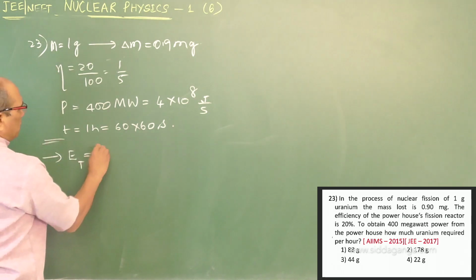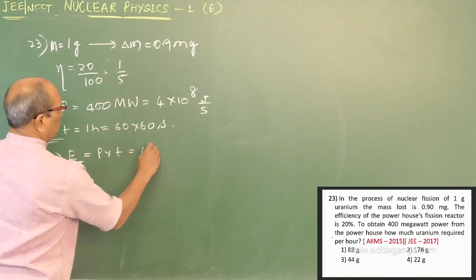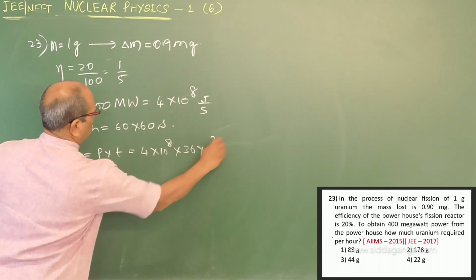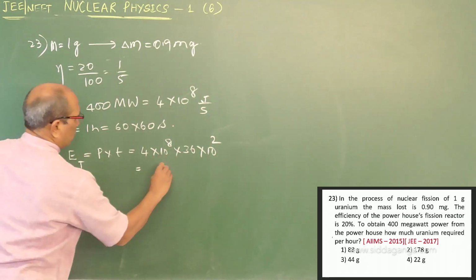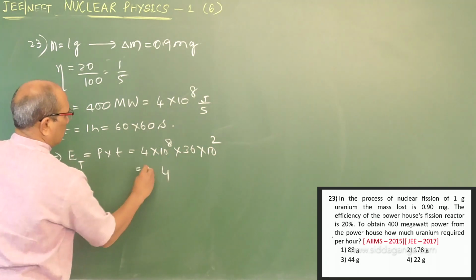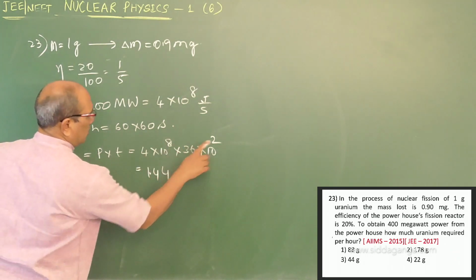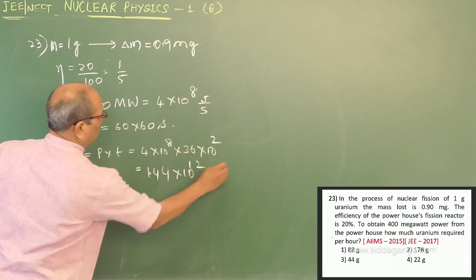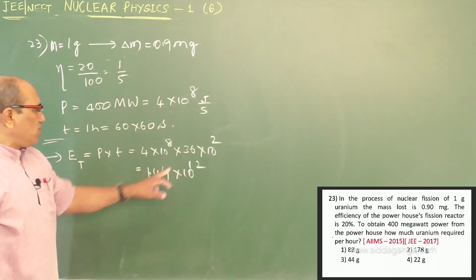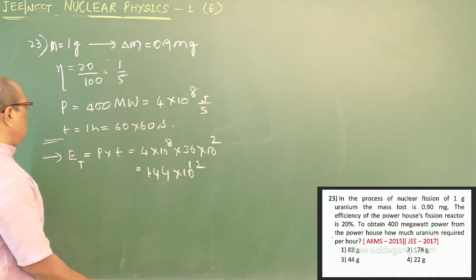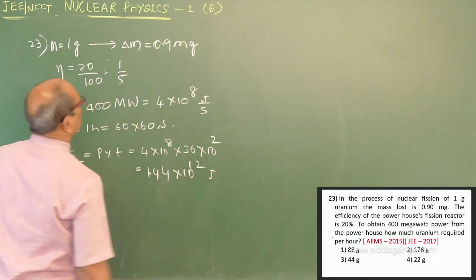Total energy is power into time: 4 into 10 power 8 into 36 into 10 power 2. If I make it 1.44 into 10 power 12, because this becomes 144, if I bring 2 it is 10, 10 plus 2 is 12. This much joules is generated.